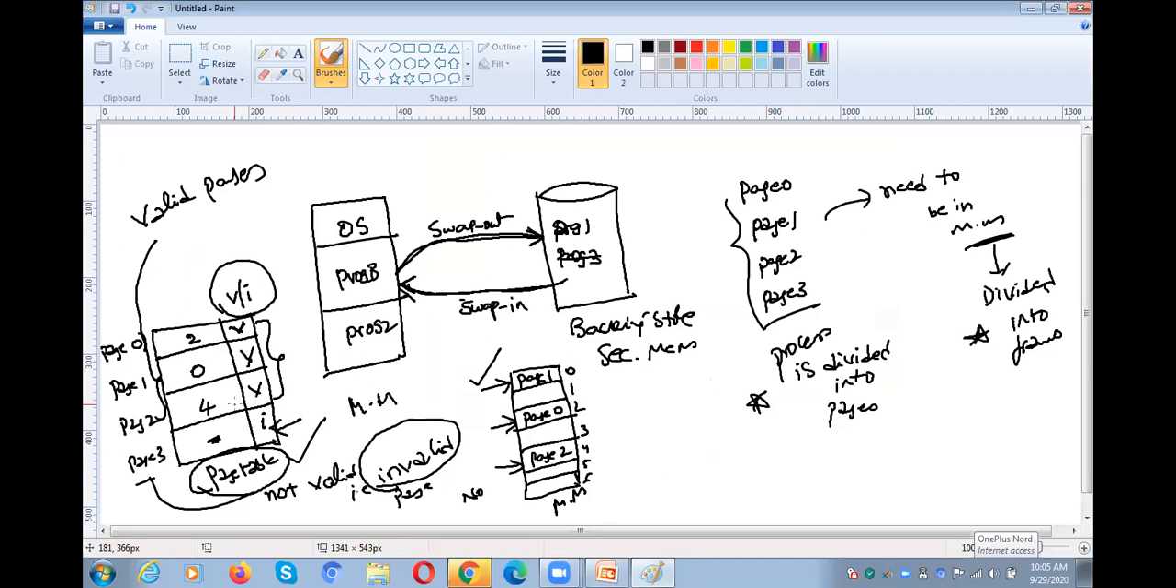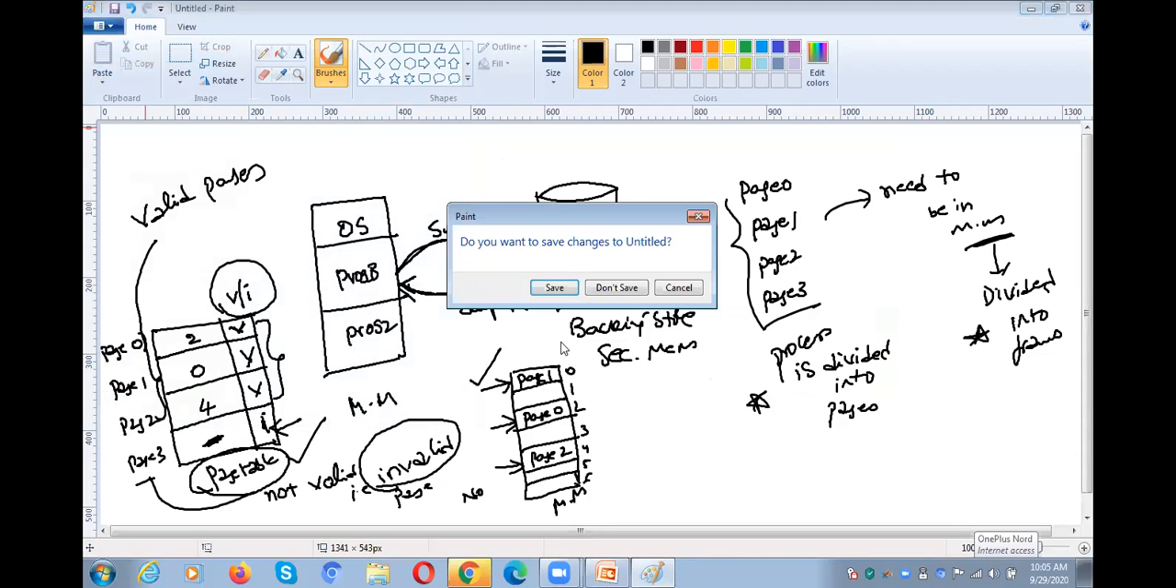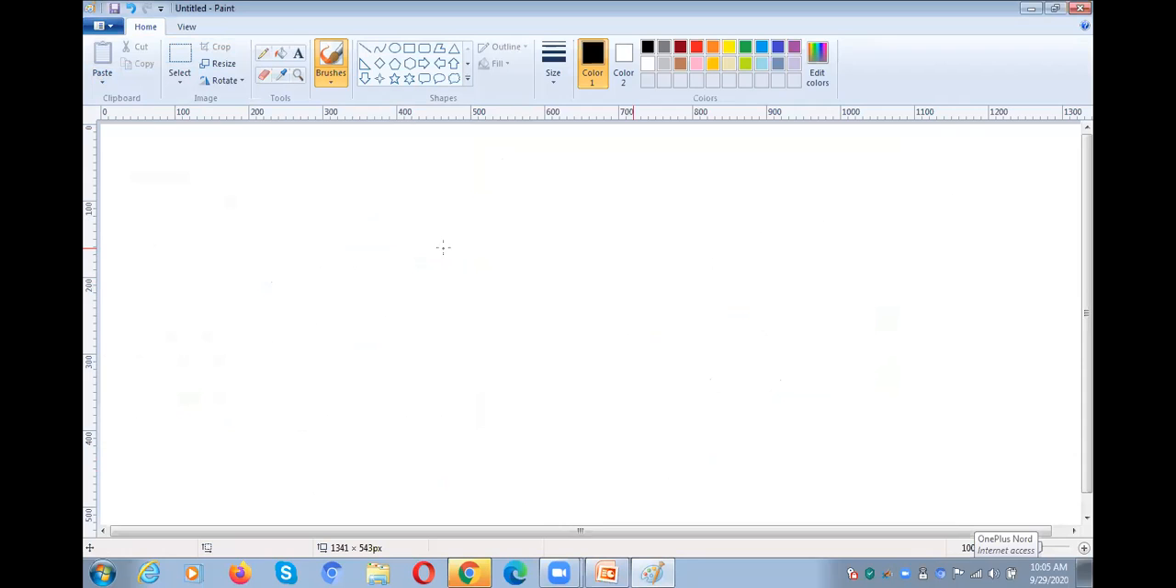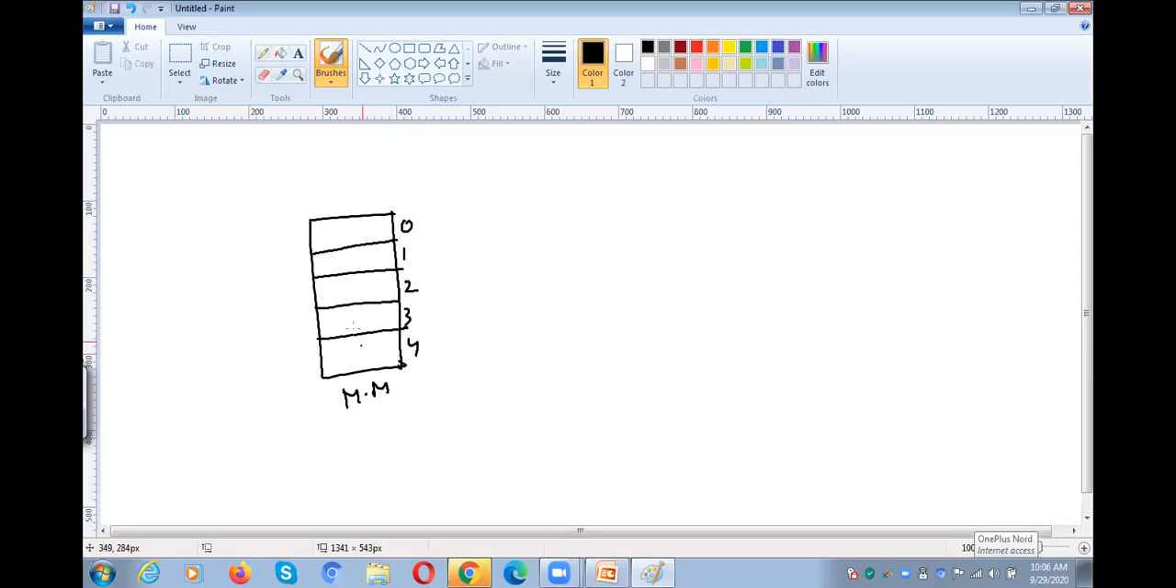In our example also, page 3 is not available in the main memory. Now we want to execute page 3, but page 3 is not available in the main memory, so it is invalid. All the pages are in the secondary memory. Let me draw it for you once again. These are the pages, these are the main memory frames 0, 1, 2, 3, 4, and this is the main memory.